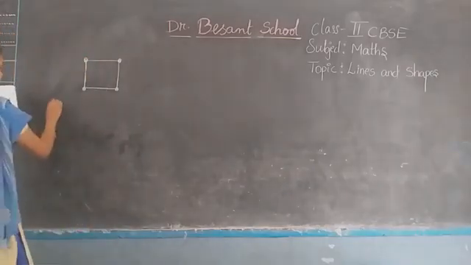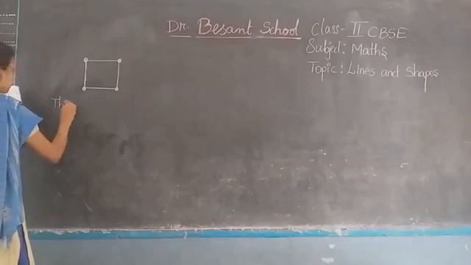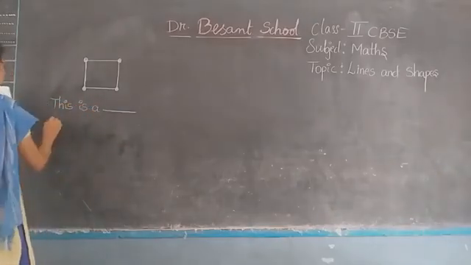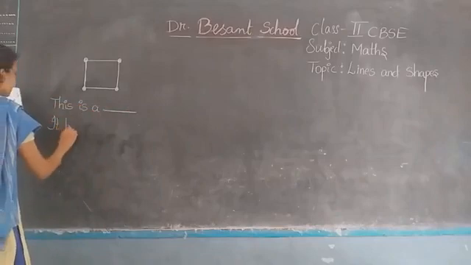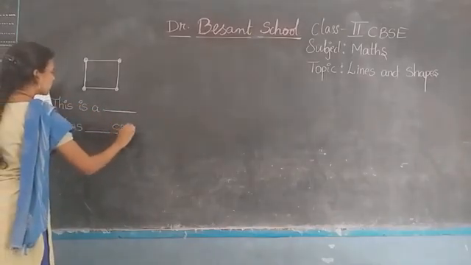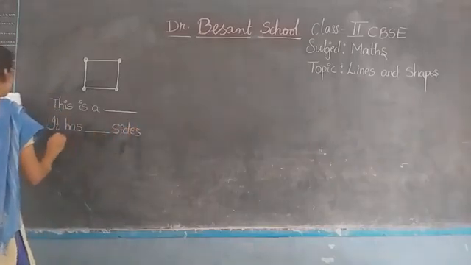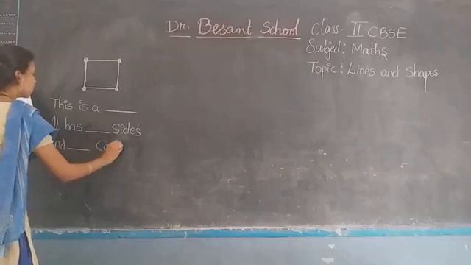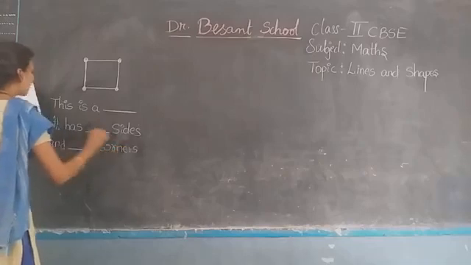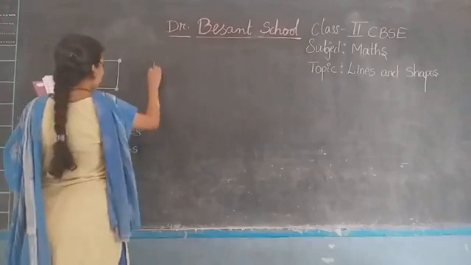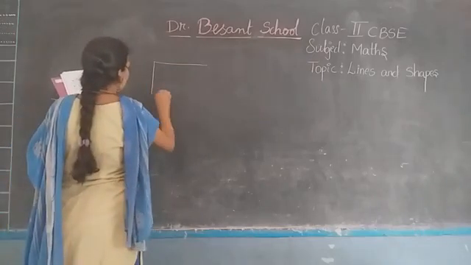So this is a, what is this figure name? This is a dash. It has dash sides and dash corners. So you have to write the answers in the blanks provided. Let me draw first on the board, then you tell me the answer.